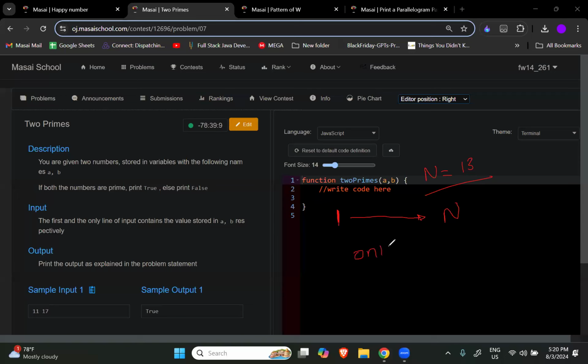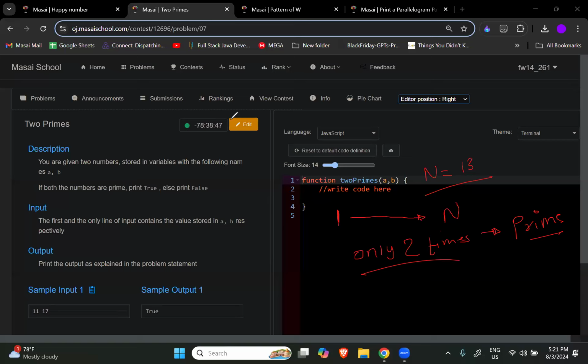Only 2 times. During this journey, if the number gets divided only and only 2 times, then we can say it's a prime number. So that's the pretty basic idea behind finding a prime number.